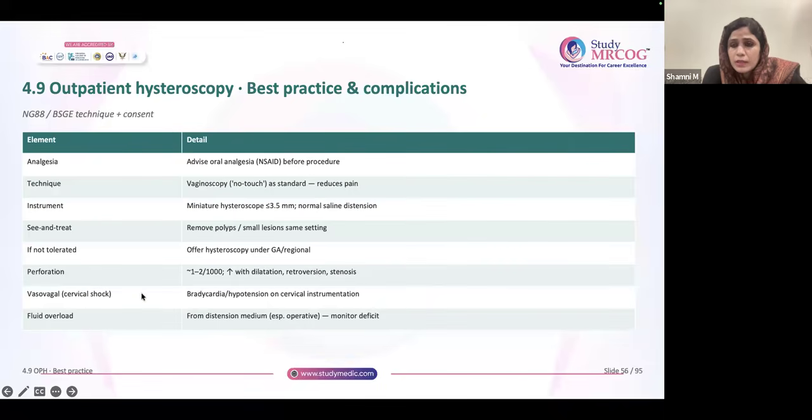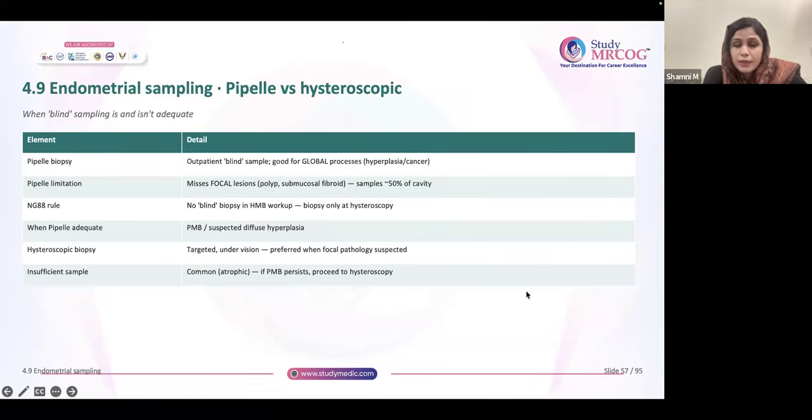Remember about vasovagal syncope. So the crash cart should be there next to the patient, which is actually for bradycardia and hypotension on cervical instrumentation. So you have to take care of this part. Fluid overload is an important area of examination in MRCOG part 2. So that is also a very important thing to revise. So go through fluid overload and how we will manage it also.